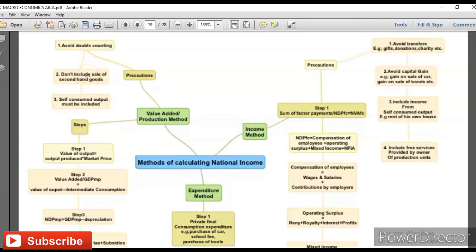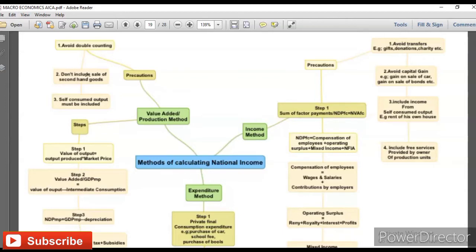Second thing is, don't include sale of second hand goods. Once you sell goods at the time of production or the selling stage, and that person sells them again, that sale would not be part of your national income, because it is already recorded at the time of the first stage.